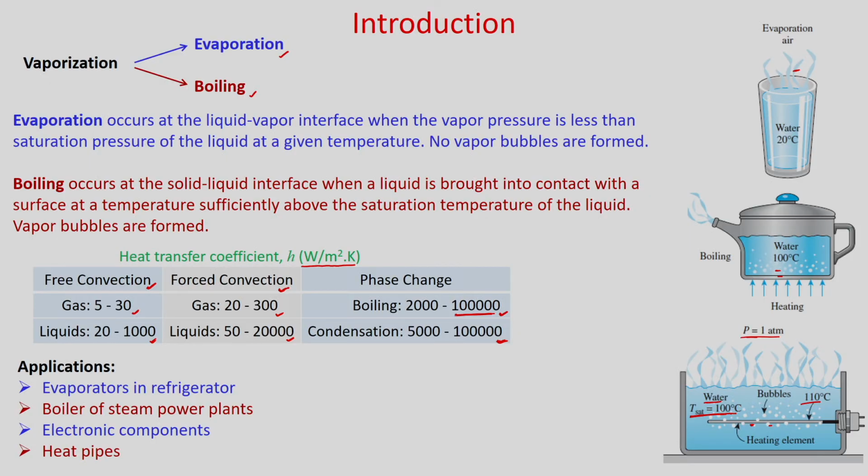So it will just start heating the liquid. After that you will see the formation of small bubbles from the heating surface, then they will grow and go up due to buoyancy and come to the free surface and burst. So this is one example in our daily life.